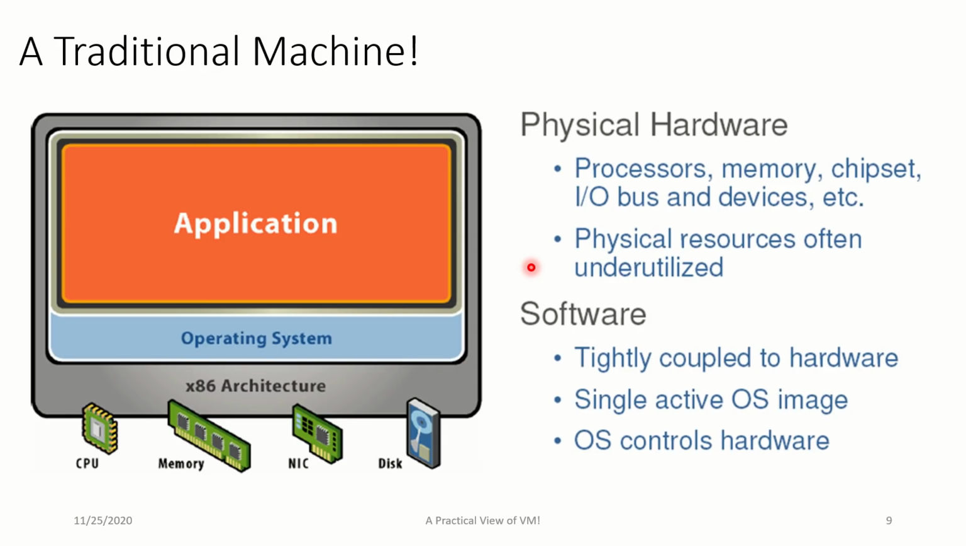And this is the traditional machine that you have. The traditional machine has a CPU, memory, network interface card, disk, and a processor, with whatever architecture, x86 or any architecture you know. There could be an operating system like Windows or Mac or anything, and you have an application over it.